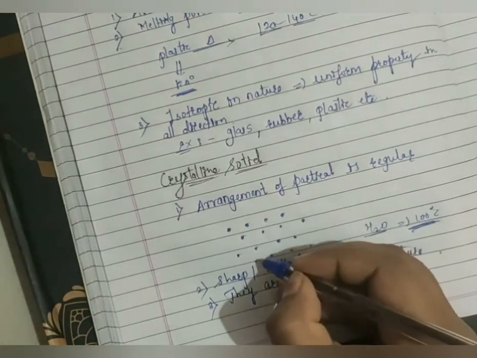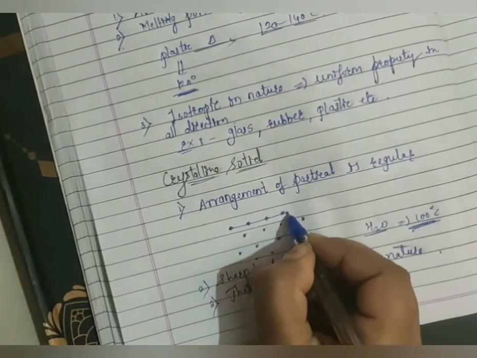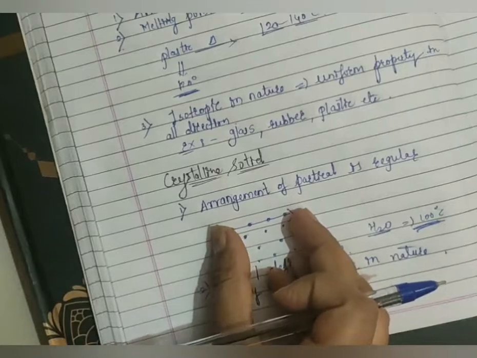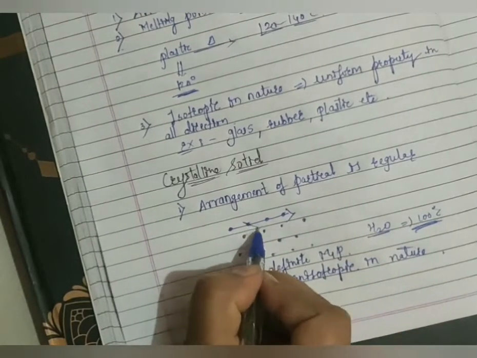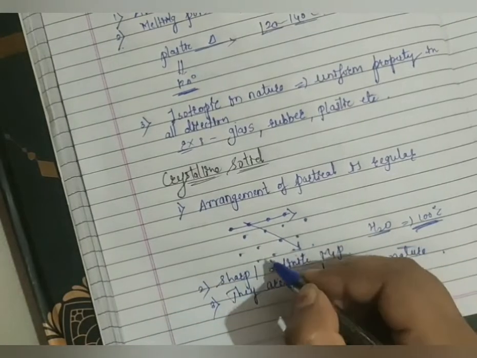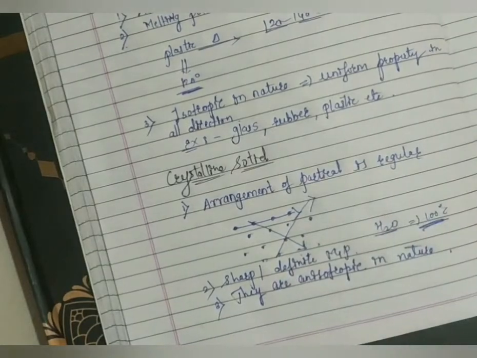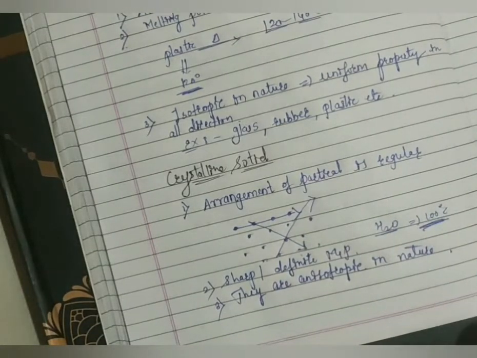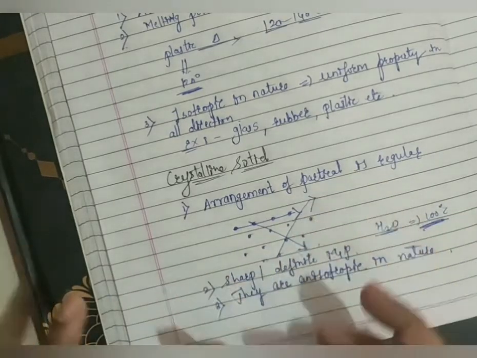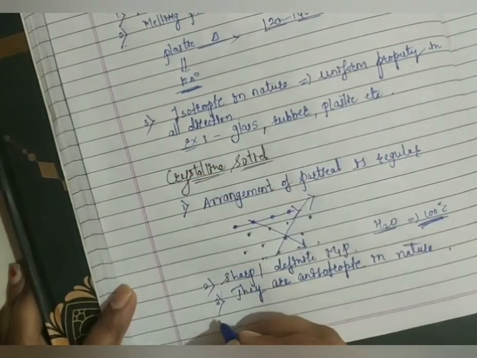Suppose I move like this, these particles show one property. If I move like this, these particles show a different property. If I move like this, again different property. So anisotropic is nothing but different property in different direction. So crystalline solids are anisotropic in nature.